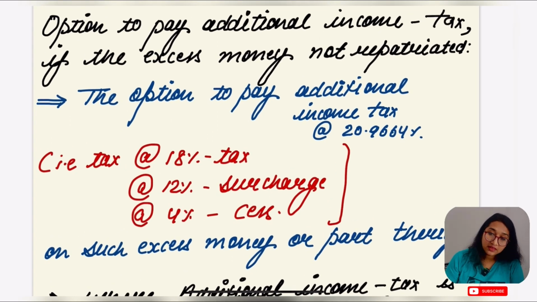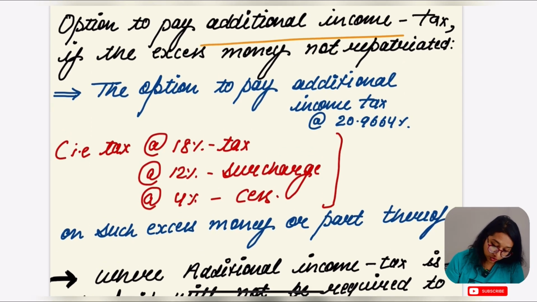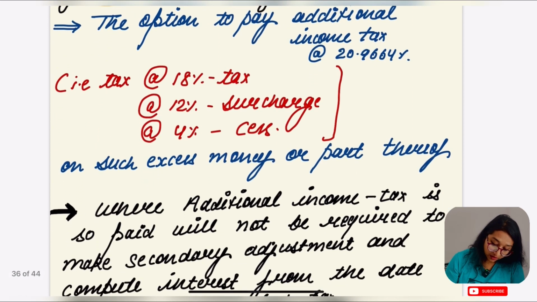Is it clear? And there is another, additional option given to the SSE: the option to pay additional income tax if the excess money is not repatriated. The first option was that the excess amount is deemed as an advance, on which LIBOR on 30th September plus 3% is chargeable.